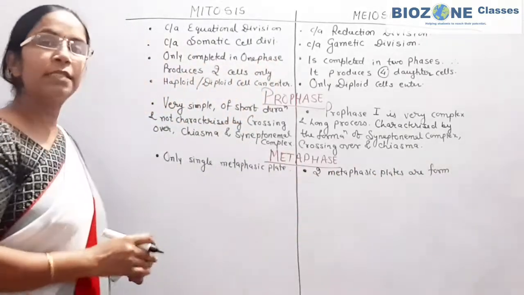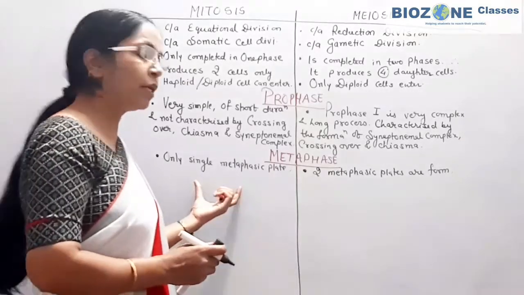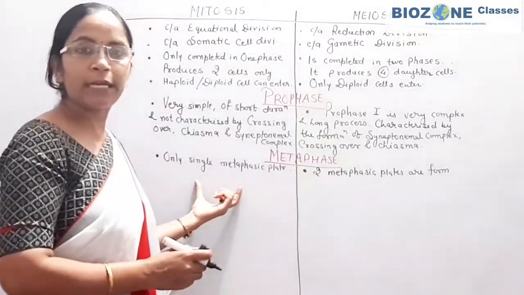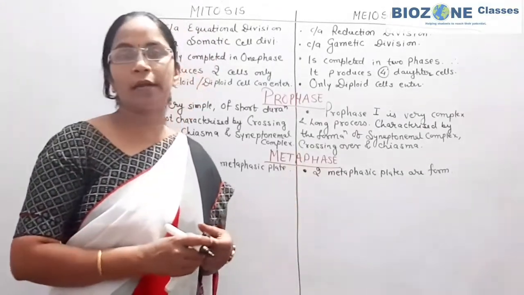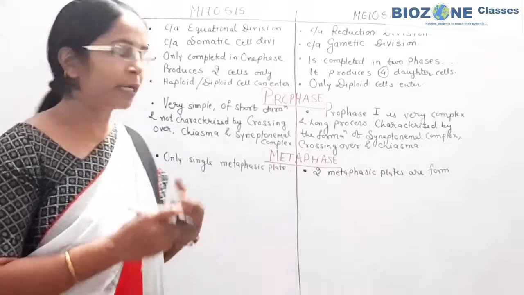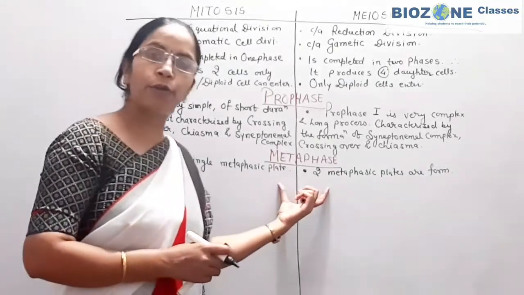Again in metaphase, centromeres are arranged at the metaphase plate in mitosis, whereas in meiosis, chromosomes are arranged at the metaphasic plate. So that part you remember.